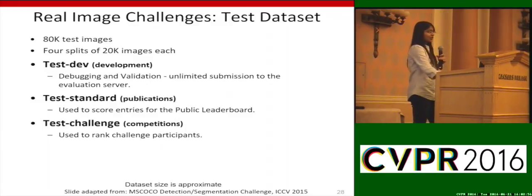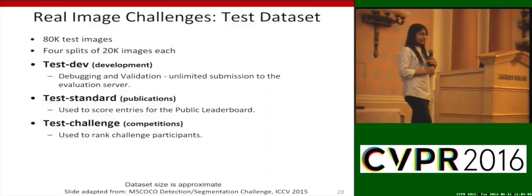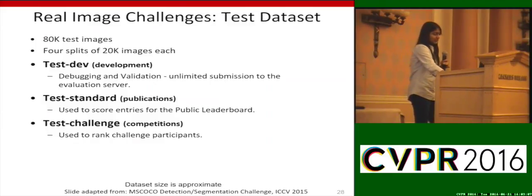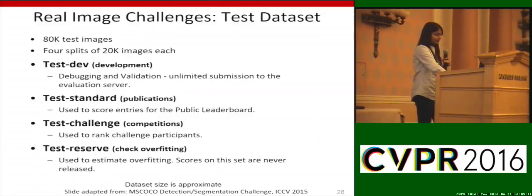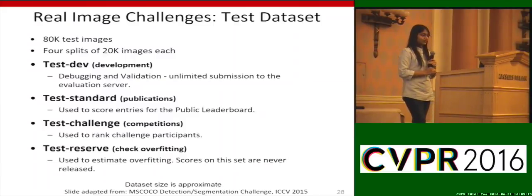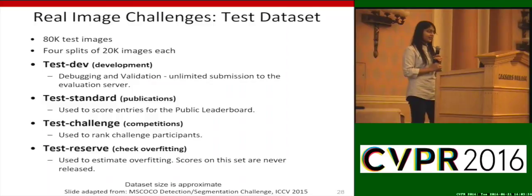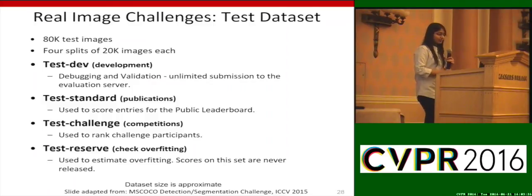The next split is called test challenge, and this is the split on which the participants are ranked. They did not know their accuracies on this split till yesterday, and I will be announcing the winners based on the accuracies on this split. And the final is test wizard. This is mainly for checking overfitting. So if there are significant differences in accuracies of a team on test wizard versus test standard, it should raise a red flag that there was some kind of overfitting.